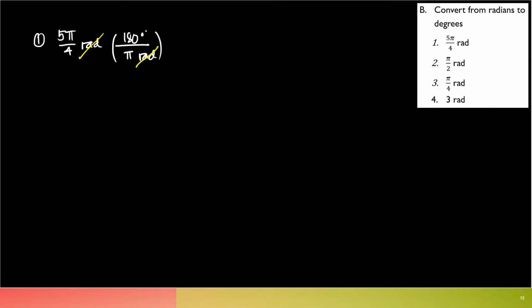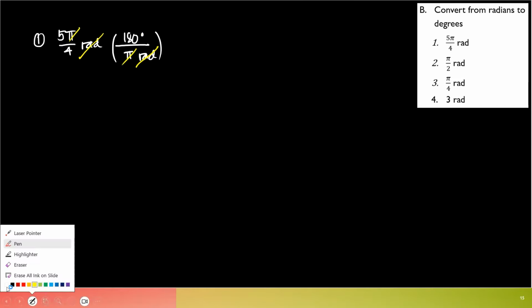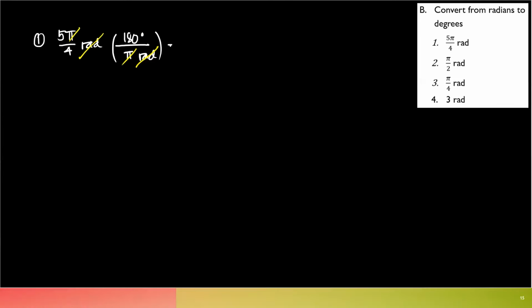The unit that will be left is degrees. And then there's pi. The pi can be canceled. All right, guys, 5 divided by 4 times 180 degrees. What is this? That's 225 degrees. Very good.